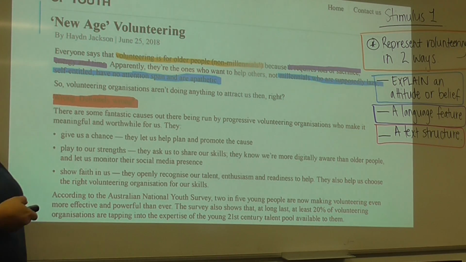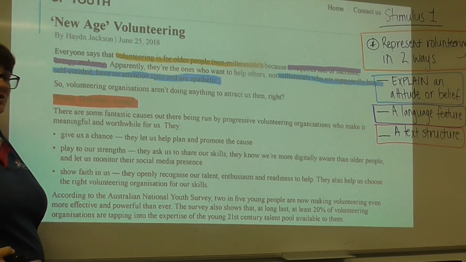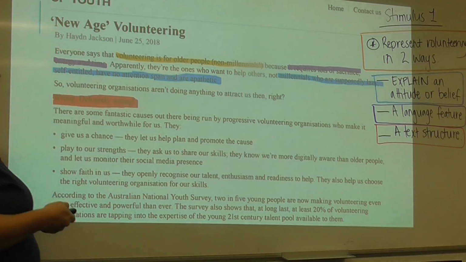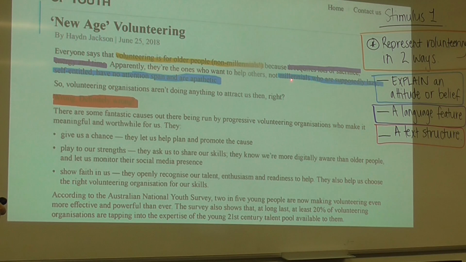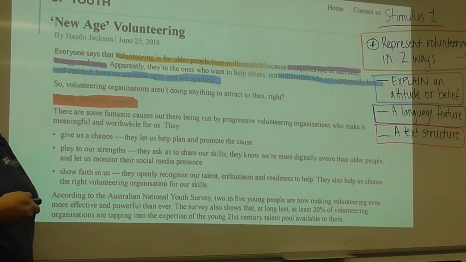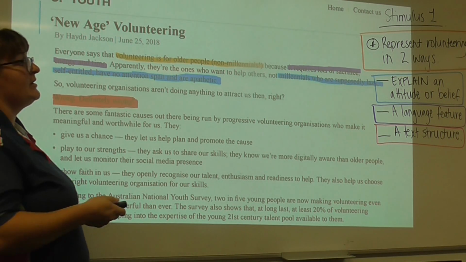So as you can see here, one representation of volunteering is that volunteering is for older people, not millennials. Now this was written by a Year 12 student. This is obviously just one perspective, but this is the first one that you can discuss. It then goes through and says millennials who are supposedly lazy, self-entitled and have no attention span and are apathetic. This is an attitude or belief about millennials. Not necessarily the correct one, but it's one perspective that's being put forward.